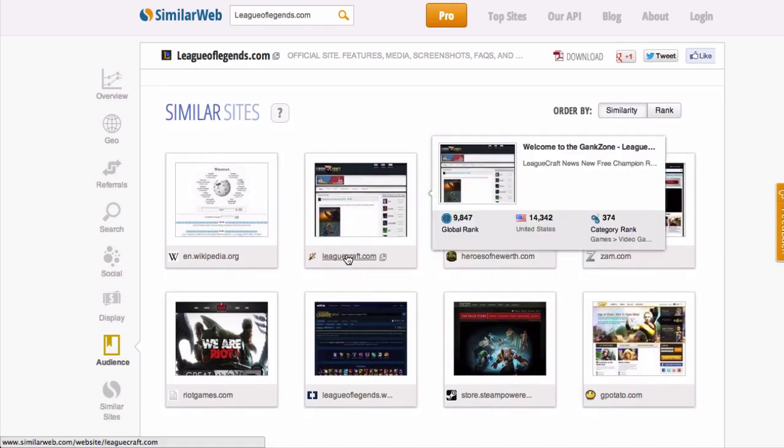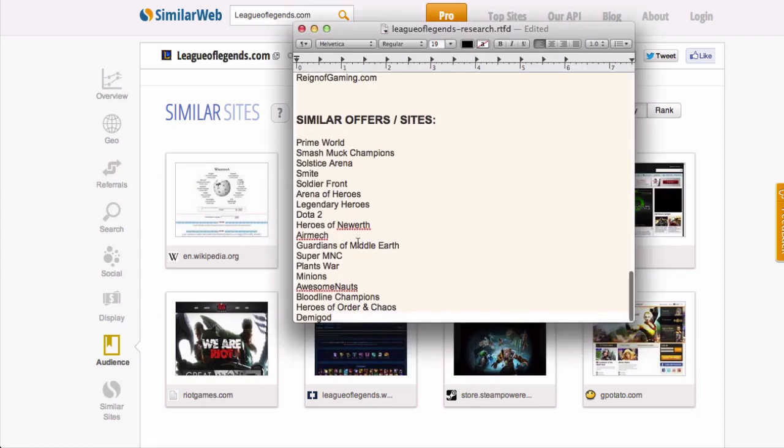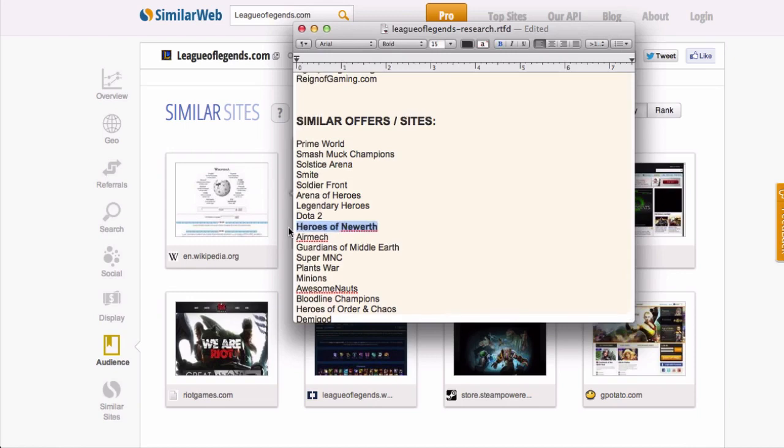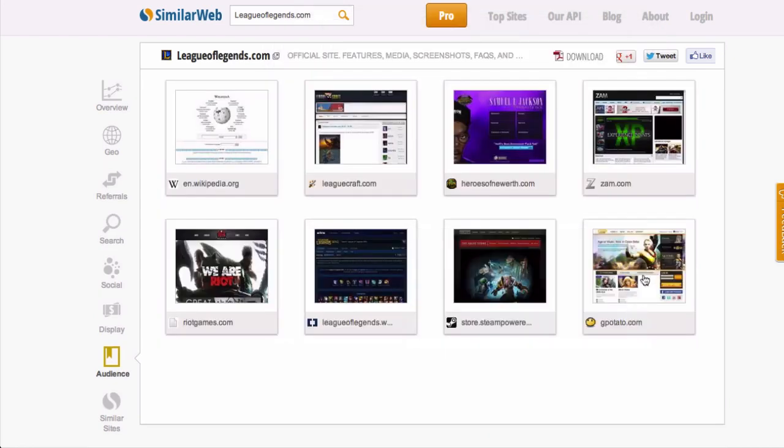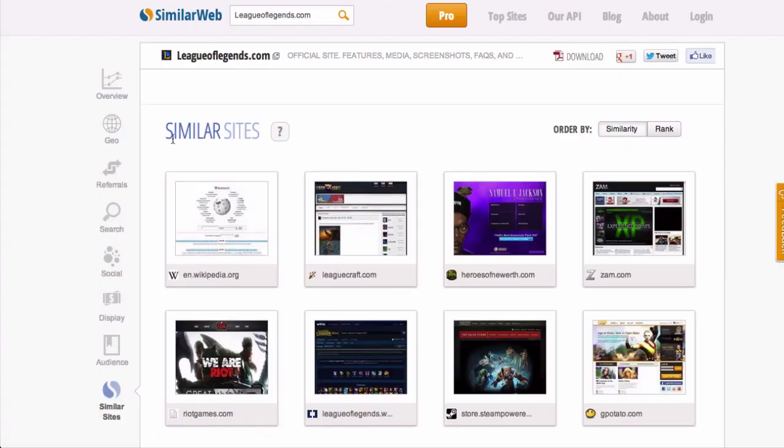So this is some game called League Craft. How about the Heroes of Neworth? This is telling us that that game is very similar, which we know because we wrote that down earlier. Do you see it right here? Heroes of Neworth. G Potato. So any of these websites might be worth targeting. So that's how you use SimilarWeb. This is an insanely powerful tool for your campaign, so make sure you check this thing out.